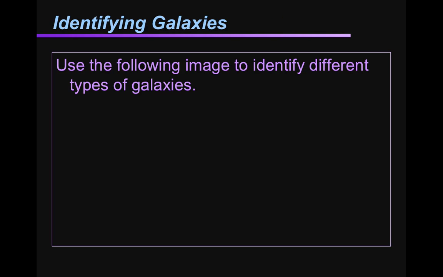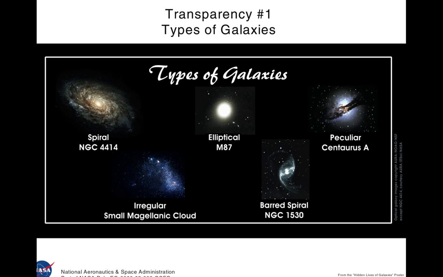Okay, at this point, make sure that you have the activity worksheet in front of you. We're looking at activity 2. It says identifying galaxies at the top. Okay, there's a little title line at the top. For the title, write down types of galaxies. What you're going to do on your worksheet, it has A, B, C, D, and E. So for each of those lines, label each line with one of these types of galaxies. So on A, for instance, you could put spiral, B, you could put elliptical, and so on.